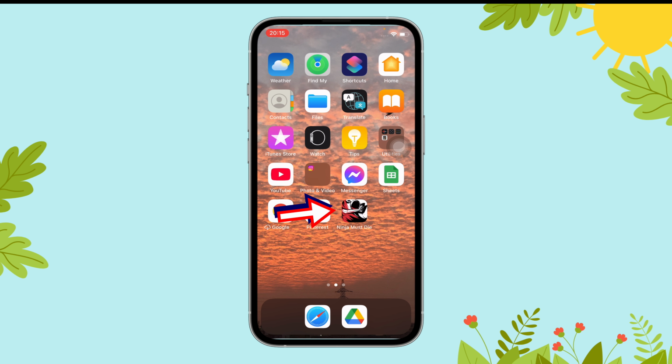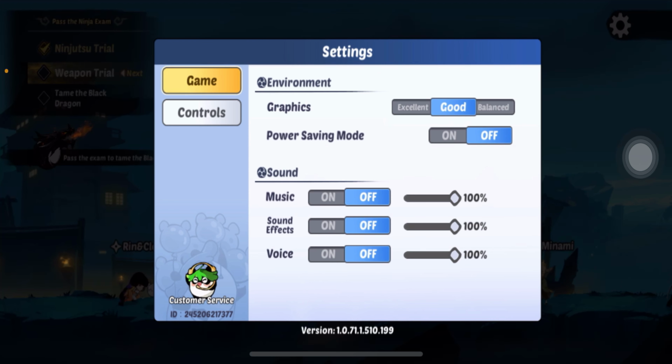Now tap on the gear button and next you can find the on button just beside sound effects. Tap on it, and once the blue color switches to off, that's how you know that you've turned off the sound effects on Ninja Must Die.